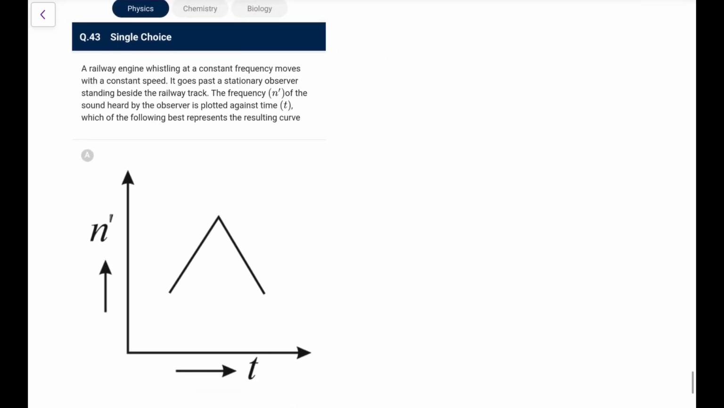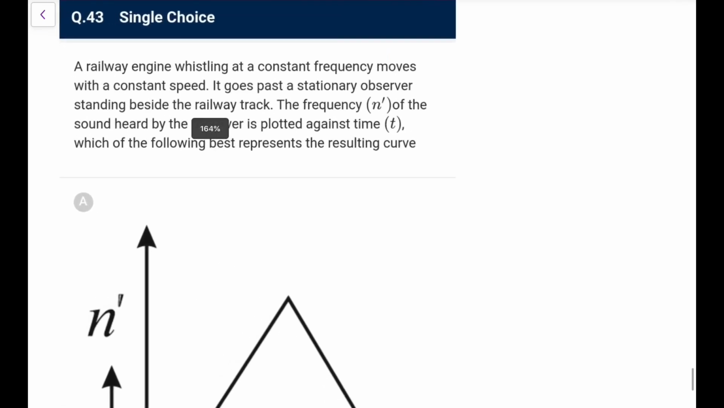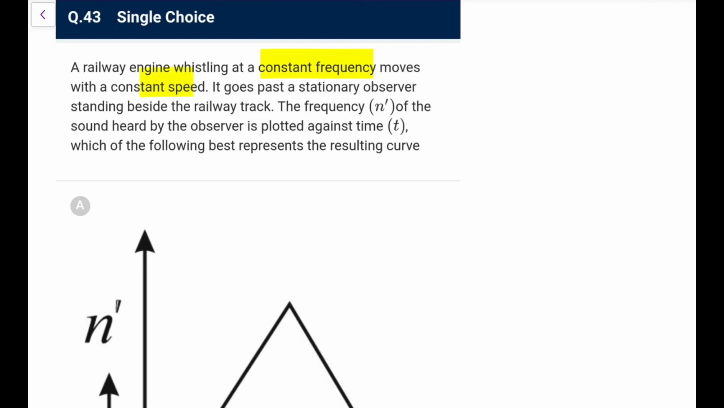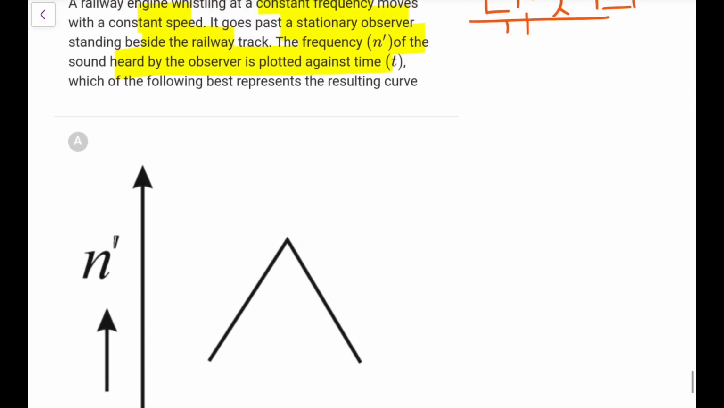Next, a railway engine whistles at a constant frequency, moves with a constant speed. It goes past a stationary observer standing beside the railway track. The frequency of the sound heard by the observer is plotted against time. So just remember, Doppler doesn't depend on relative distance, it is only on relative velocity. So initially when it was approaching this observer, it will hear a higher frequency. When it recedes, it goes away, it will hear a lower frequency, but frequency won't change with these distances. It will only change when it crosses it.